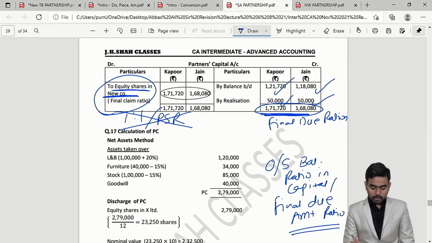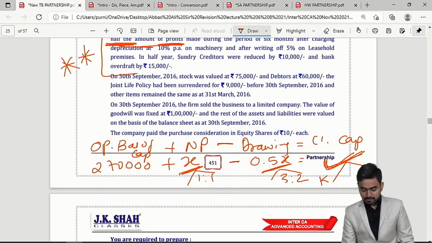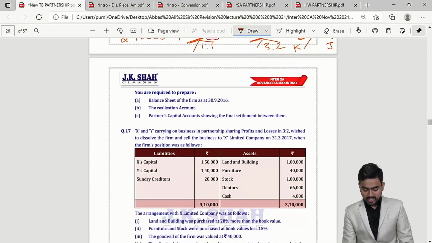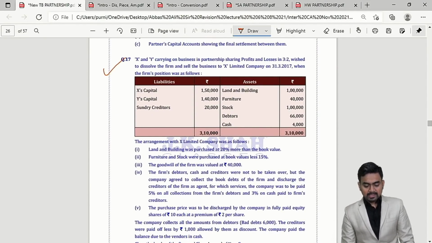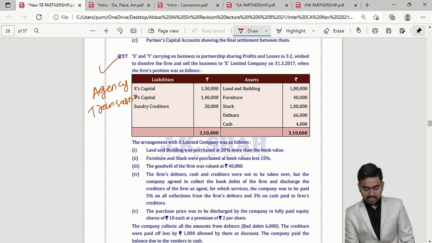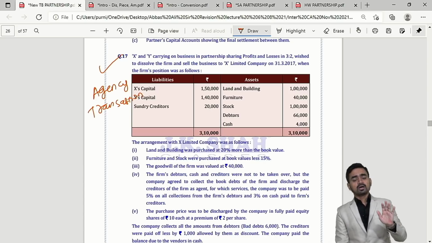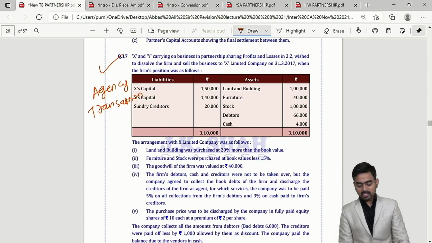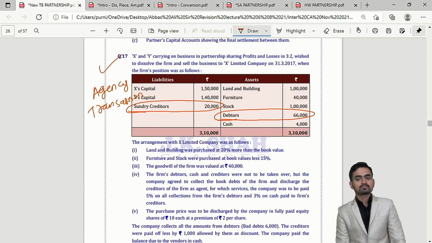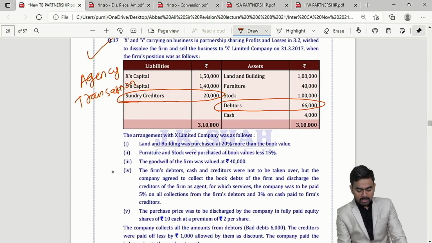Final amount due ratio. Please keep in mind this point. Next, here I have already given reference 28 and 50. Question number 17. Question number 70. This is important because of agency transaction. Agency transaction. Over here, company is taking over everything except sundry creditors and debtors, and therefore here this adjustment 4